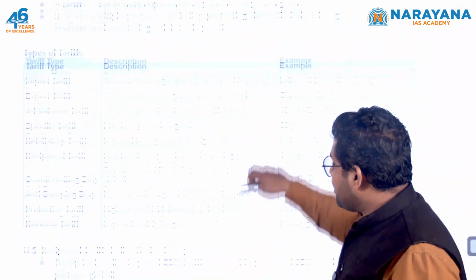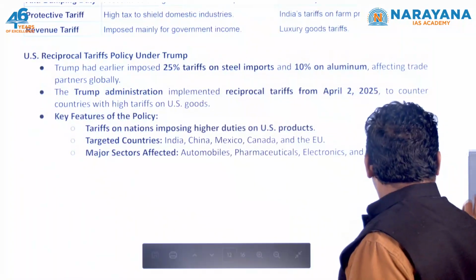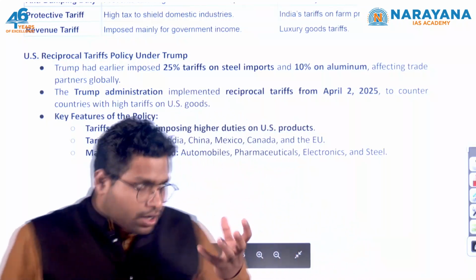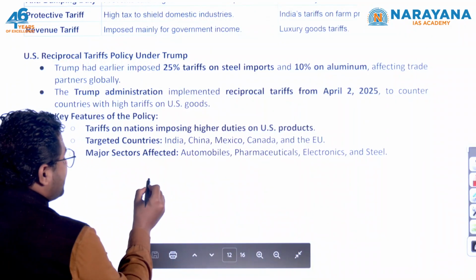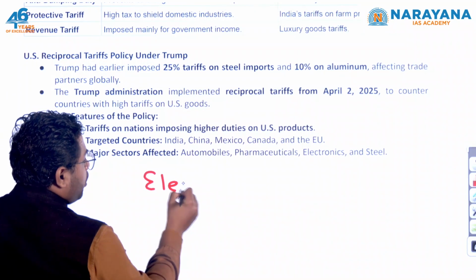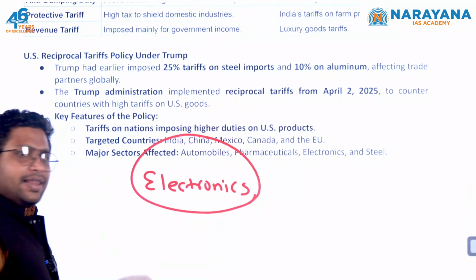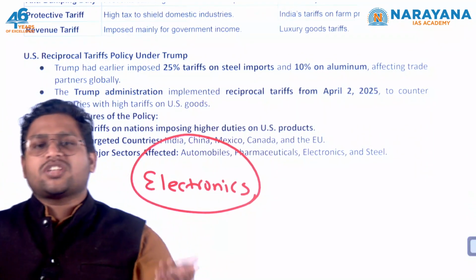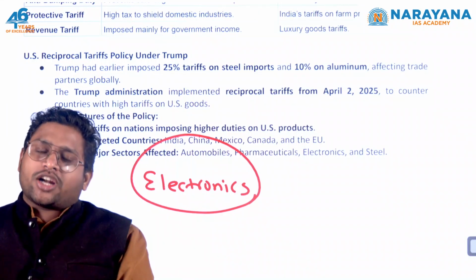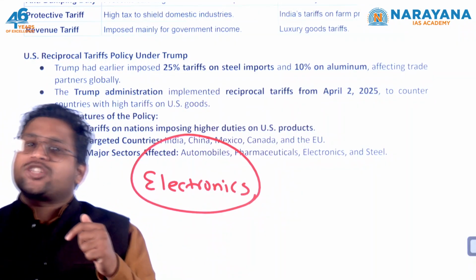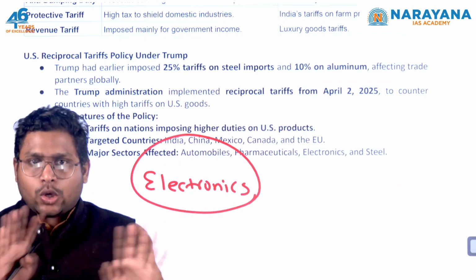Reciprocal means simply, let's say for a particular product, for example an electronics product. Let's say India imports some electronic products from America and also exports some. Trade goes on.